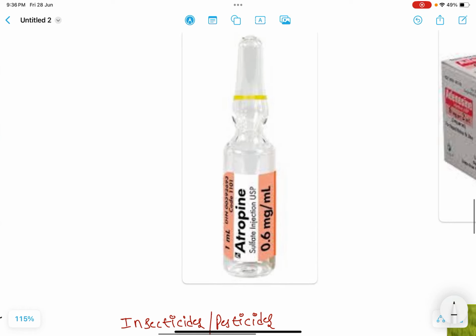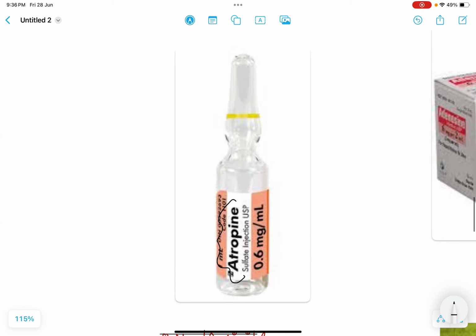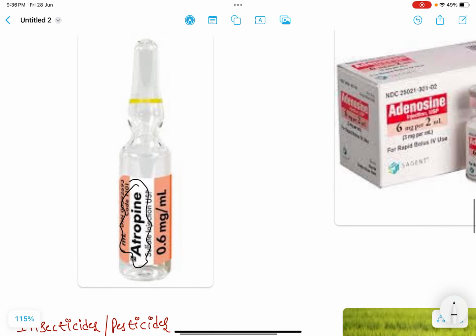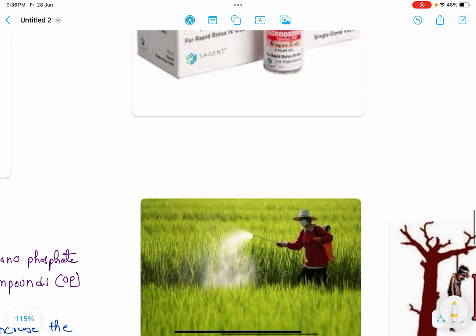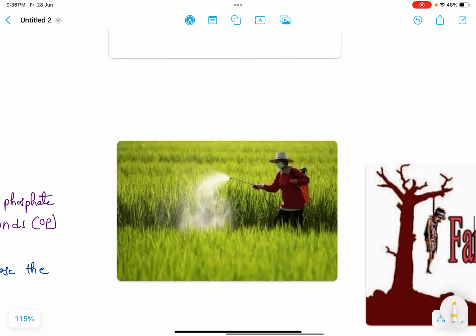Next, see the second example, atropine. In this, we have to discuss some concepts. We know that our farmers, to protect the crops, spray some insecticide or pesticide.